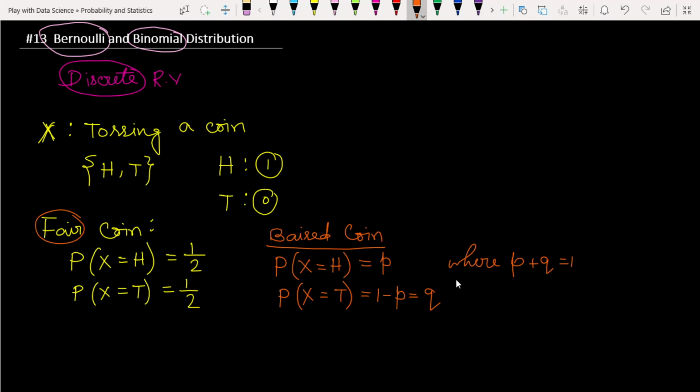So in the fair case, if we have a fair coin or fair die, then we have no problem. But the problem occurs if we have a biased coin or a biased die. In such a scenario, the Bernoulli distribution comes into the picture to give the answer.